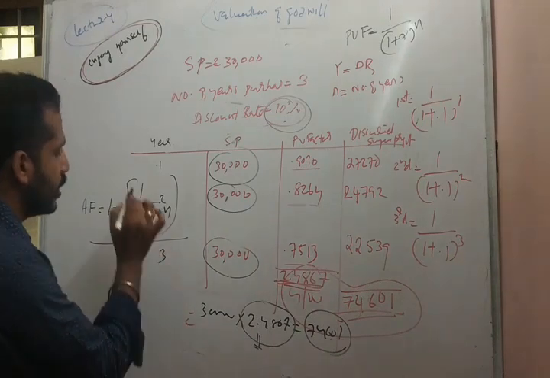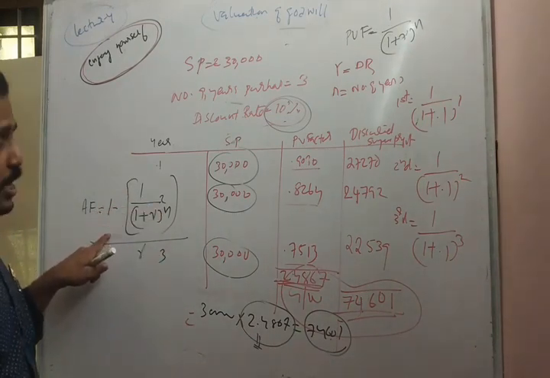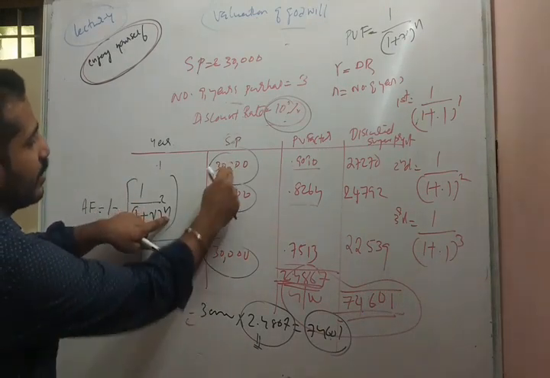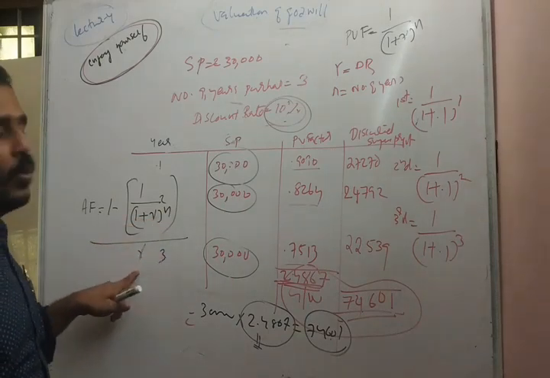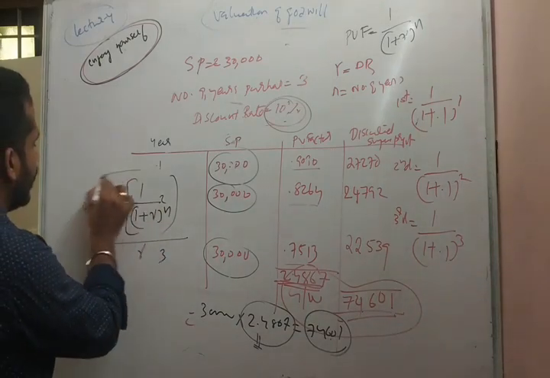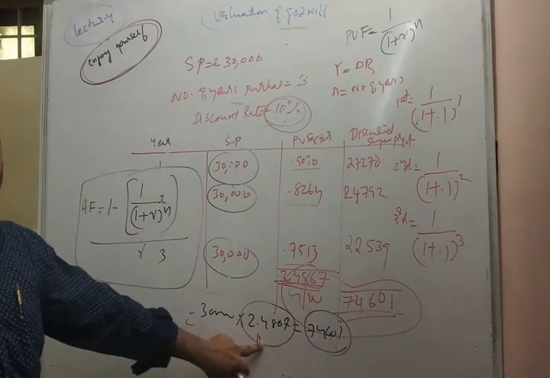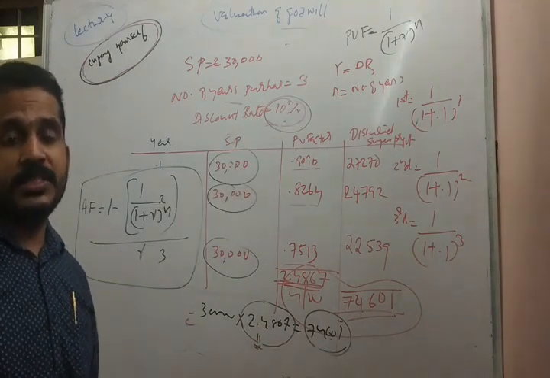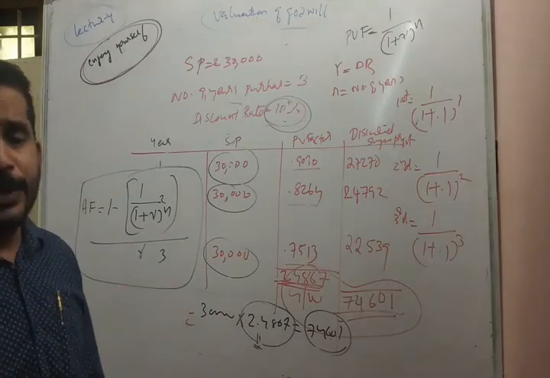R means the discount rate. Repeating once again, annuity factor is equal to 1 minus 1 divided by (1 plus r), where r is 0.1, whole raised to n, which is 3 years, divided by r, that is 0.1. We will get the annuity factor, and 30,000 into this annuity factor for 3 years at the rate of 10% gives 74,601. This is a simple method for calculation of goodwill under annuity method.